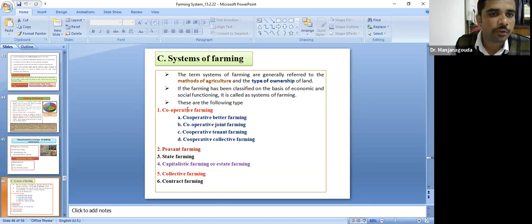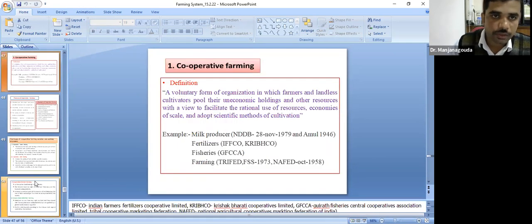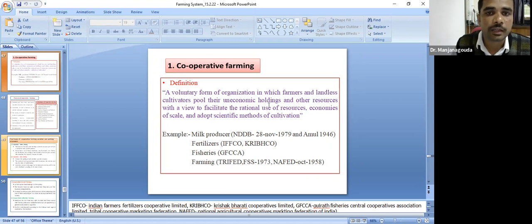Then what do you mean by cooperative farming? The types are cooperative better farming, cooperative joint farming, cooperative tenant farming, and cooperative collective farming, as well as peasant farming, state farming, capitalistic farming, estate farming, collective farming, and contract farming. What do you mean by cooperative farming? Cooperative farming is a voluntary farm organization in which farmers and landless cultivators pool their uneconomic holdings and their resources with a view to facilitate the rational use of the resources.